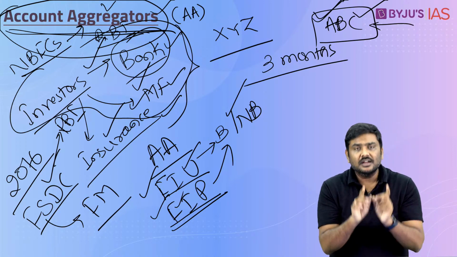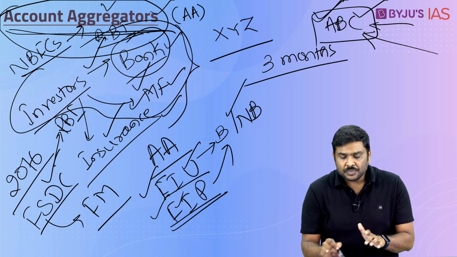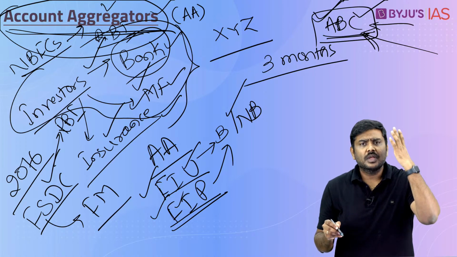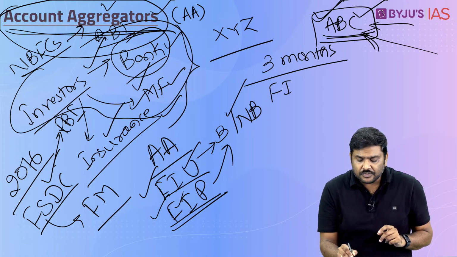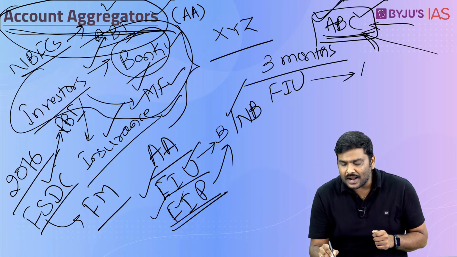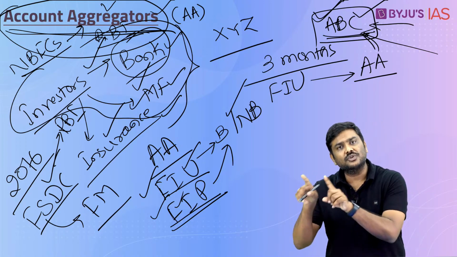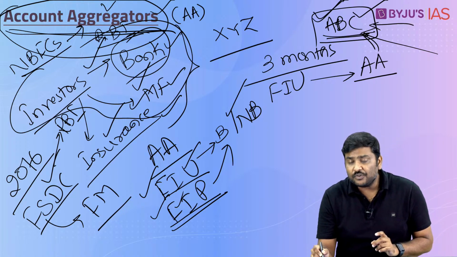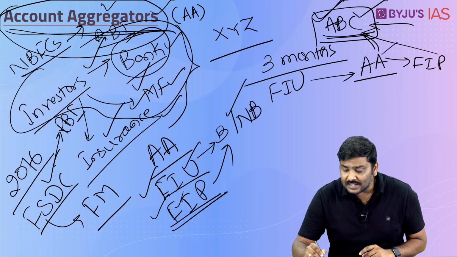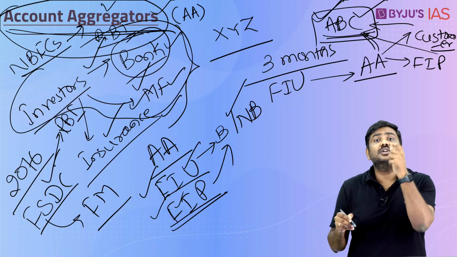Now how will the system work? Let's start with an example. A customer will approach a financial information user, a bank, and let's say ask for a loan. Now what this particular FIU will do is give an information request to the account aggregator, AA. Now the AA, before sending the request to the financial information provider, will send a consent request to the customer. It is customer consent oriented.